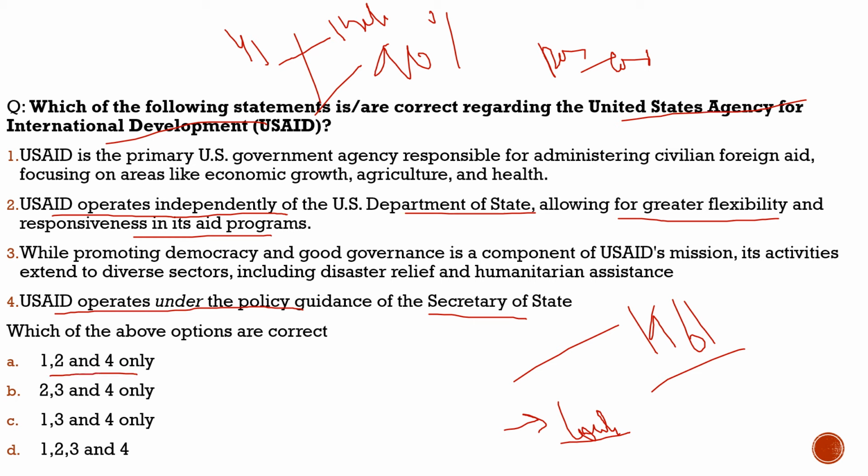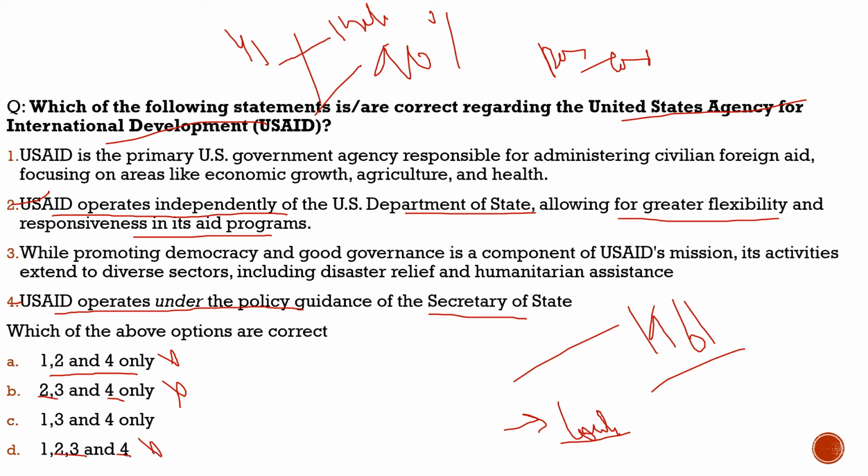Here with respect to the first statement, the options given are 1, 2 and 4. Option 2 is there and option 4 is there, so this option becomes incorrect. Then let's see the second option. In this we have option 2 and option 4. This is also incorrect, because both statements can't be true. Then we have the fourth option, 1, 2, 3 and 4. It also contains both statements, so it would also be incorrect.